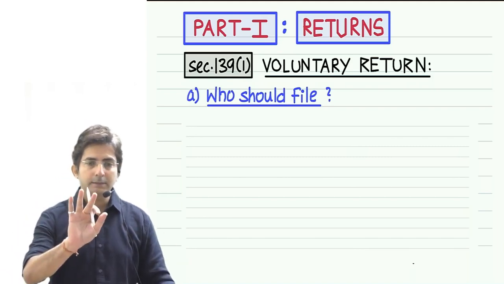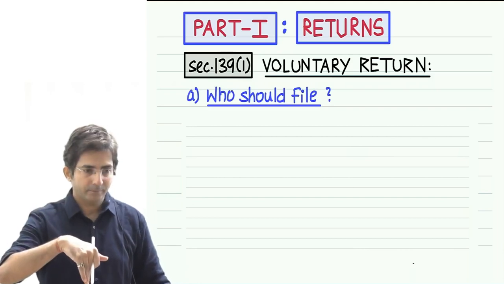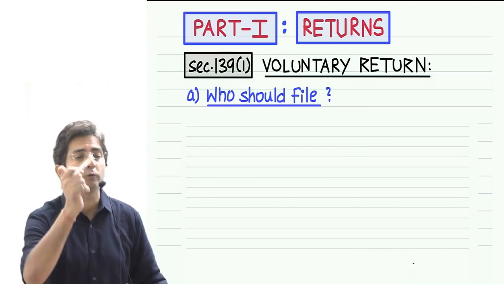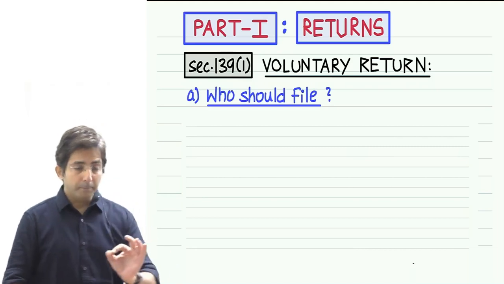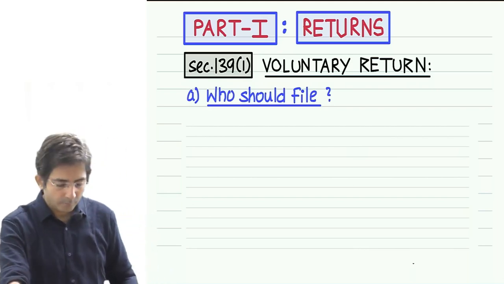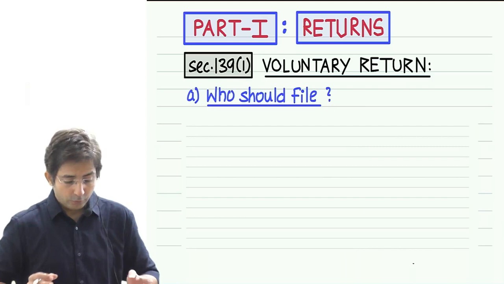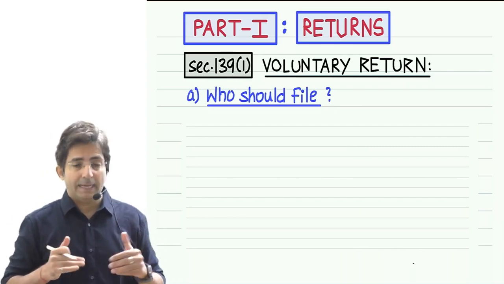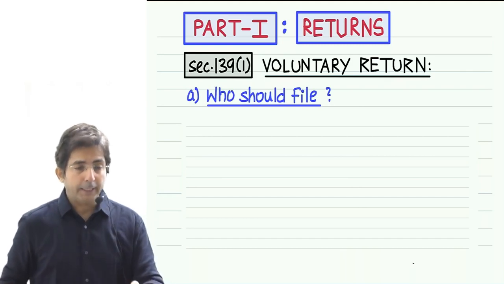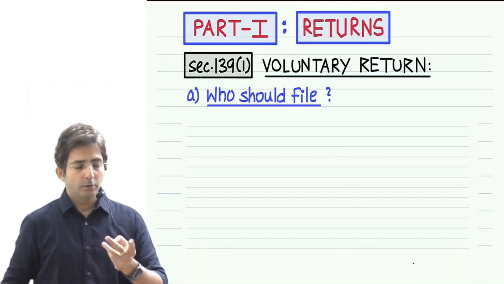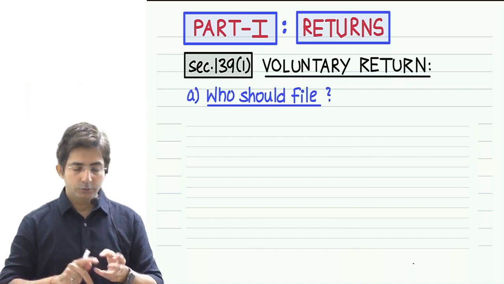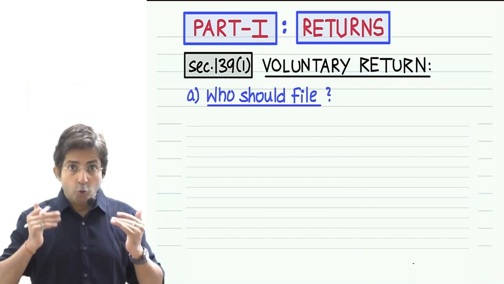But all these things, it's not written in the act. This I have to discuss because students will have a question: why file a return? But mainly this section, okay, so why to file return, that I explained to you informally. But Section 139(1) talks about only three things: who should file return, when to file, and how to file. So just focus. First I will be discussing who should file.